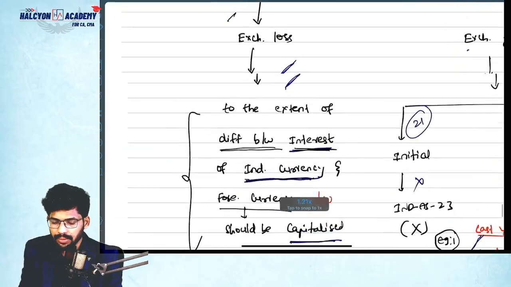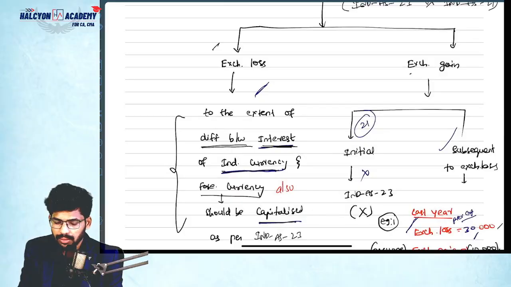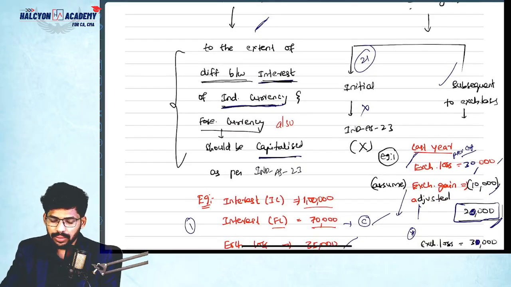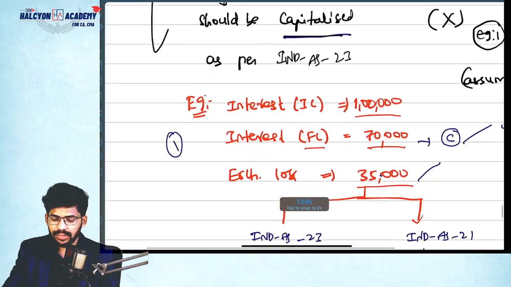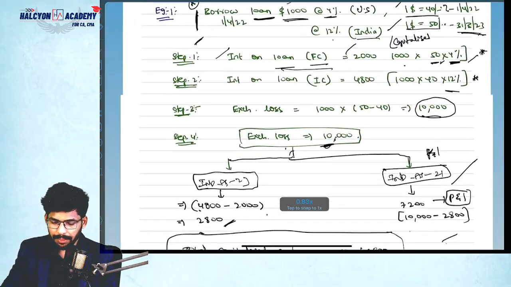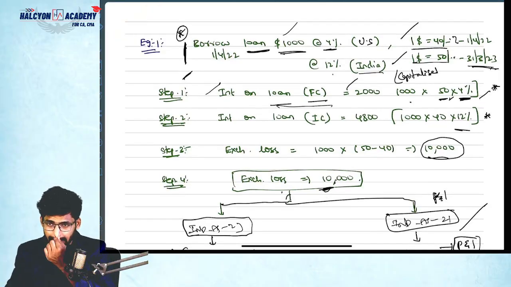This is the concept. First of all, if you got an exchange loss in the given question, how will the treatment be? See here. These are the steps, guys. Step number 1. Suppose this is the question. I will discuss this example, then you will easily understand.